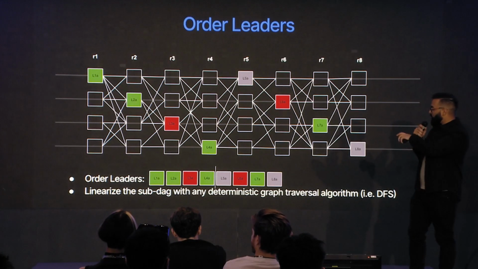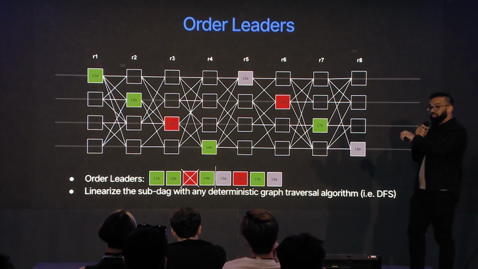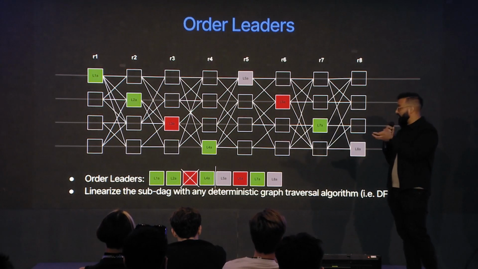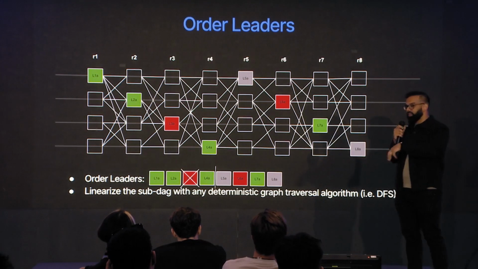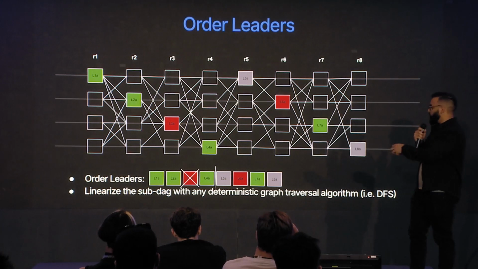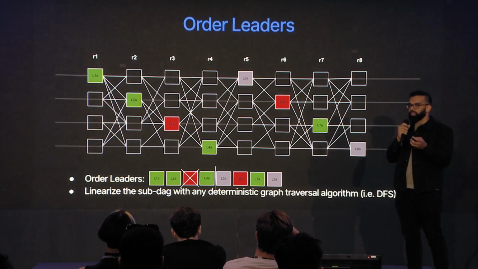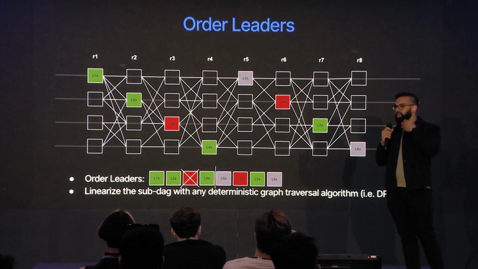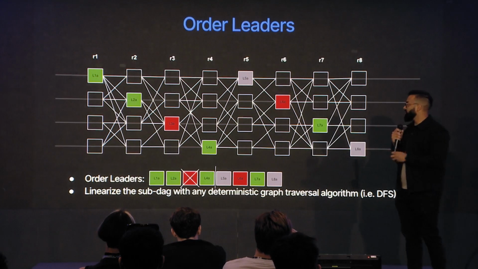So then what we have is a sequence of leaders. We'll drop the skipped leader, and then now we have the 3 leaders that we just need to collect their subdags using any deterministic graph traversal like depth first search, and then we'll linearize that, and that is the output of consensus.